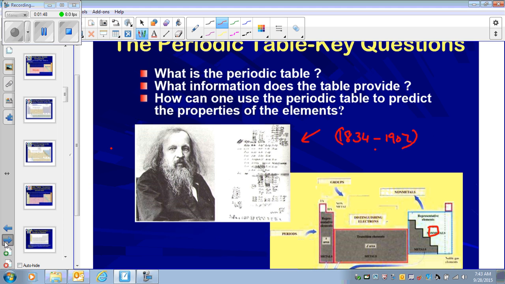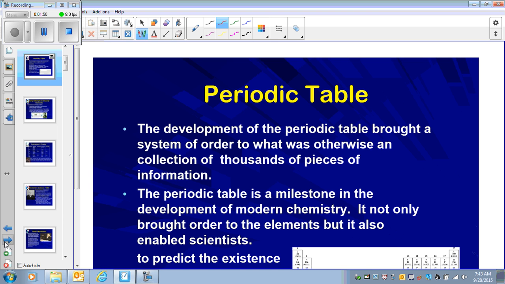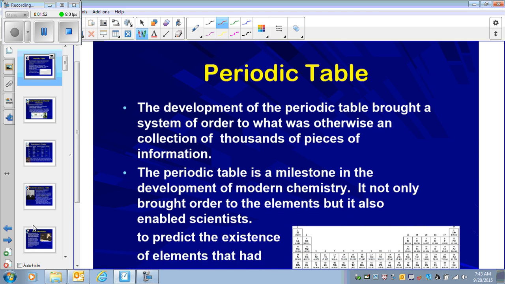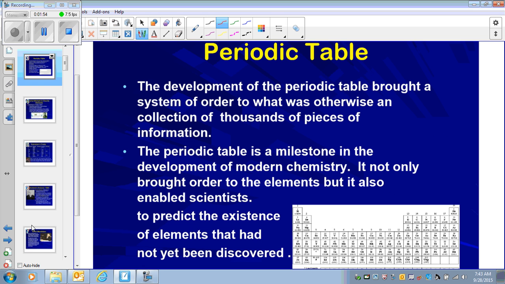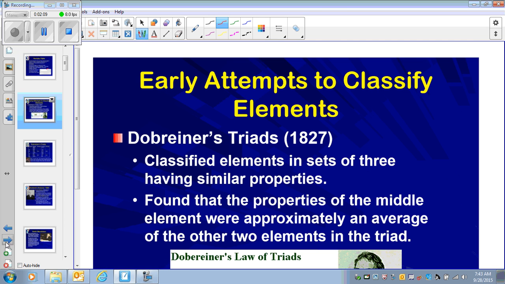But let's talk about who was before then. The development of the periodic table brought a system of order to what is otherwise a collection of information, basically. So having the periodic table that we have today is a milestone, and it enables scientists to do many things that they were unable to do otherwise.